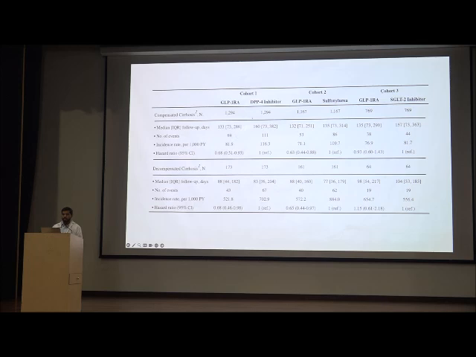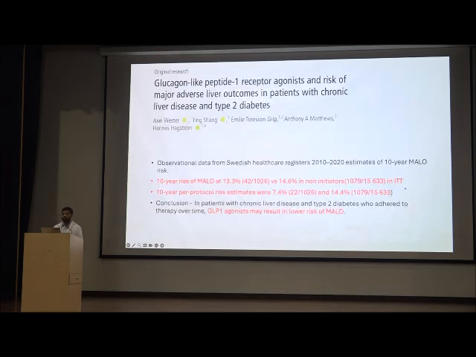Number of events, if you see, with the DPP-4 inhibitor 69 in compensated cirrhosis, as compared to sulfonylurea 86 versus 53 and 44 versus 38. They also took decompensated cirrhosis. This was the only study which took decompensated cirrhosis, and they showed that the main decompensation in these patients was only bleeding, and that the number of events in decompensated cirrhosis was also less with GLP analog as compared to DPP-4, while sulfonylurea and SGLT2 were comparable.